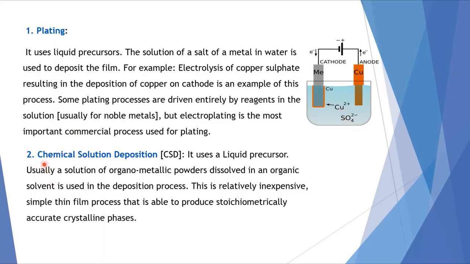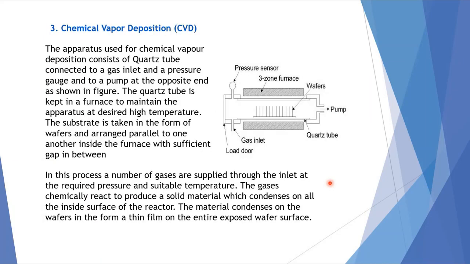Similarly, the second one is chemical solution deposition, CSD. It uses a liquid precursor, usually a solution of organometallic powders dissolved in an organic solvent, in the deposition process. This is a relatively inexpensive, simple thin film process that is able to produce stoichiometrically accurate crystalline phases. The third one is chemical vapor deposition, CVD.